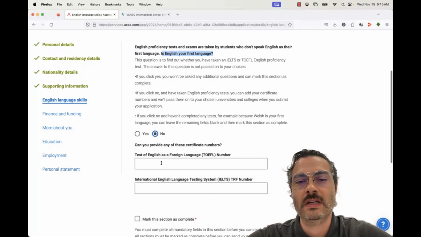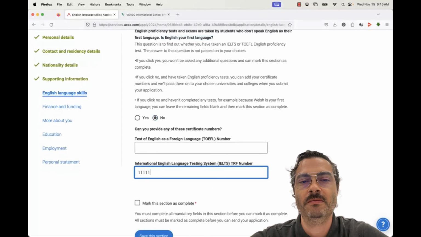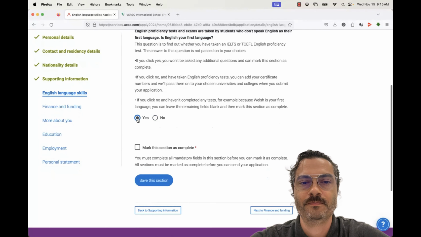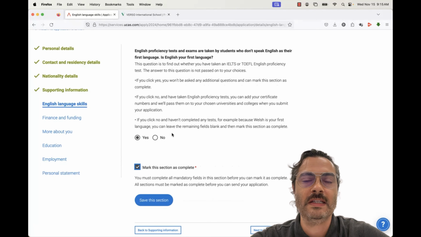Most students will have taken either an IELTS or a TOEFL, and they would put in their registration number in this section. But because I'm not going to put something here, I'll just say it is for now. That will allow the universities to recognize your English abilities and move on in the application components.